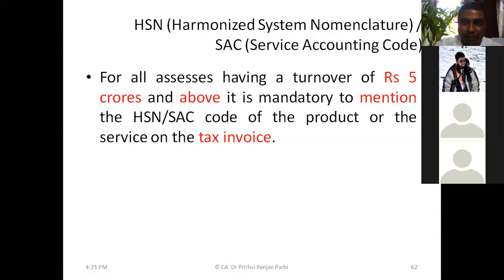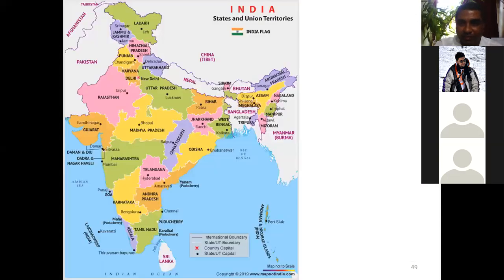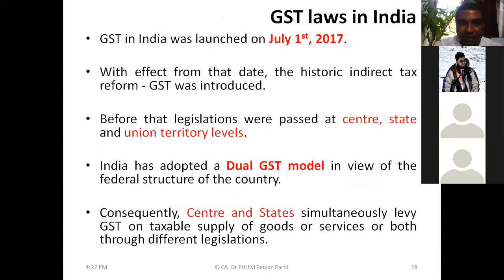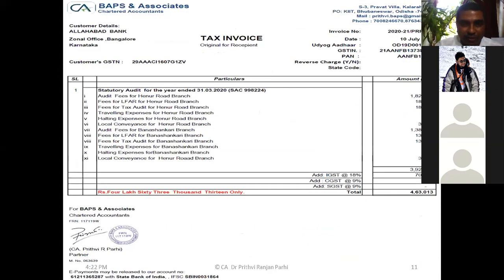I'll show you one more tax invoice. It is not mandatory, but it is mandatory for those whose turnover exceeds 5 crore. Here in this bill, can you see something written? What is written where I am showing the cursor? SAC code. This code means Service Accounting Code. For this kind of services, this is the accounting code.